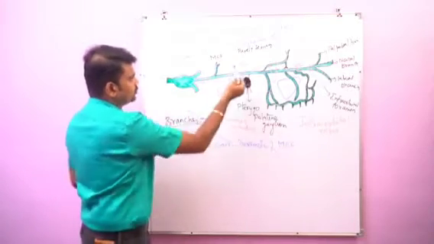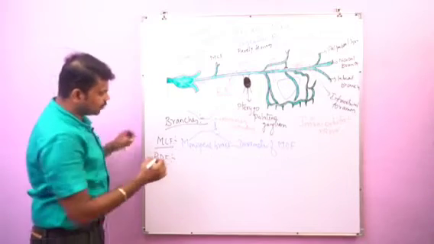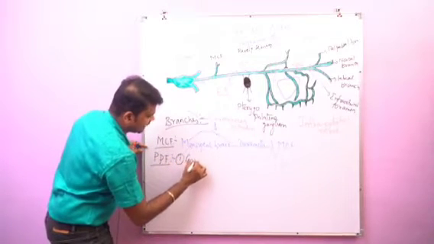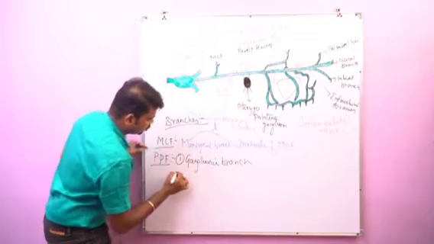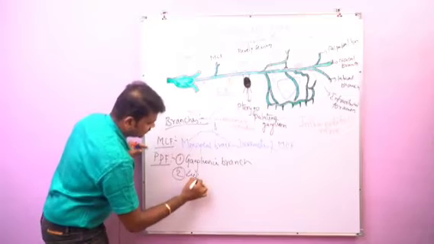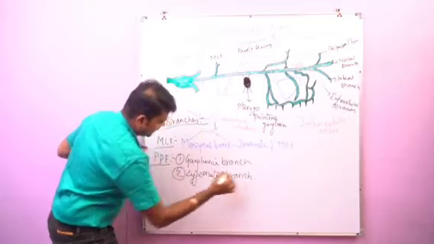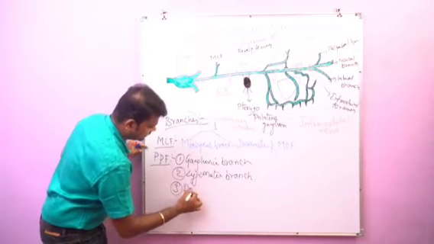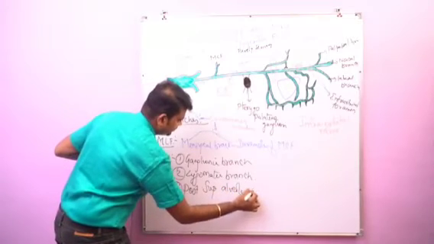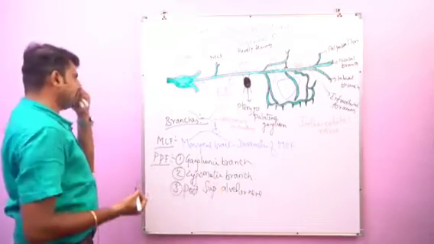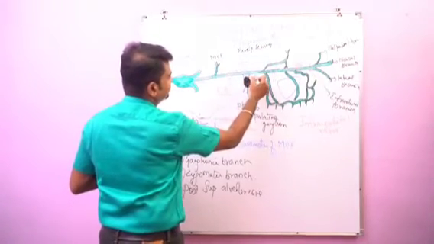In the pterygopalatine fossa, it gives rise to three branches. Number one, the ganglionic branch. Number two, the zygomatic branch. Number three, the posterior superior alveolar nerve. These are the three branches coming from the pterygopalatine fossa. Now this is the ganglionic branch.